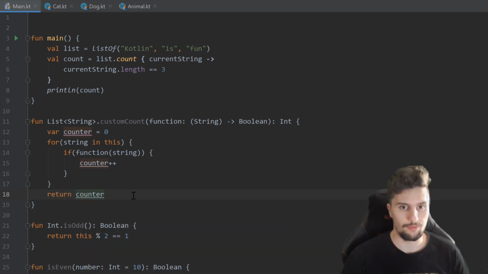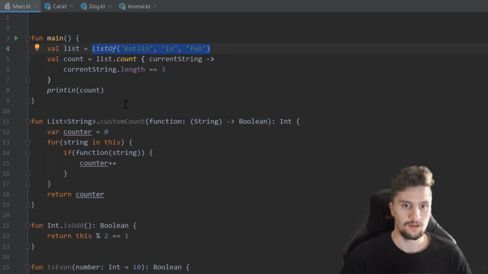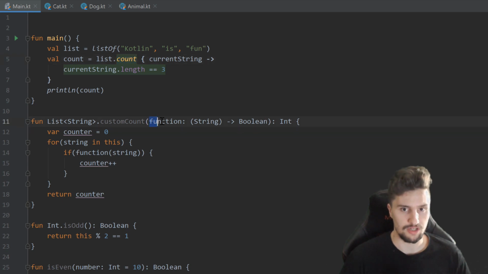So I will go through that one more time, because I'm sure that is super confusing if you're a beginner. We extend the type list of type string. So we extend the type of lists we have up here. We call this function custom count, which should just do exactly the same as this predefined count function, just that you see how we can create our own function that serves as a Lambda function. We pass this Lambda function here as a parameter.